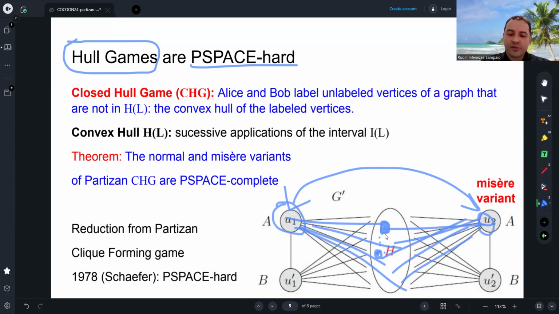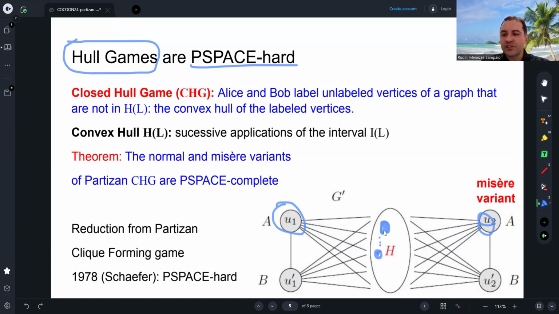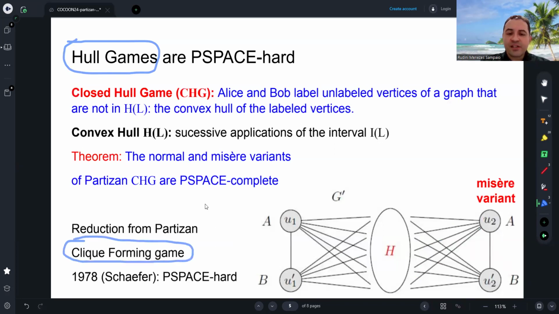Then the convex hull of two non-adjacent vertices of H takes all vertices of the graph. Okay, the convex hull of just two non-adjacent vertices of H is the entire graph. Okay, so this gives us a very good idea of the main idea of the proof.